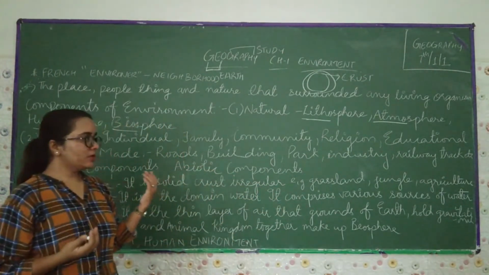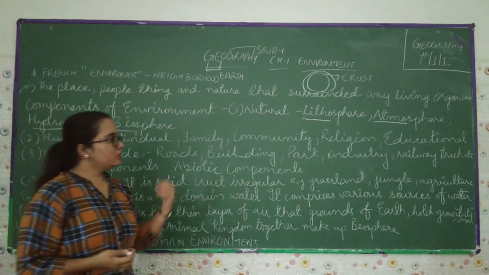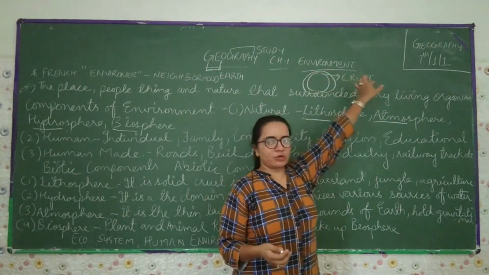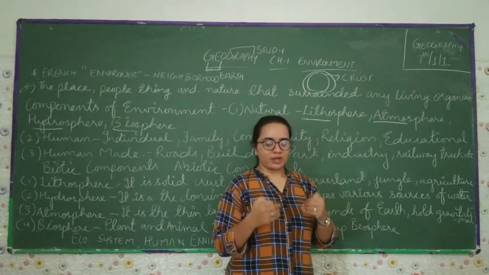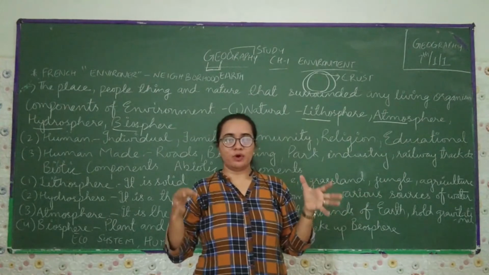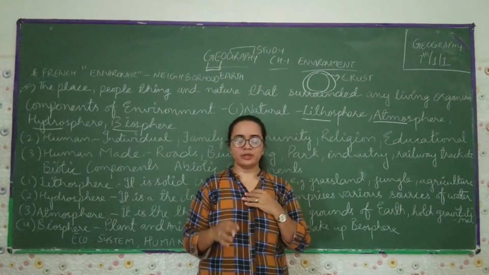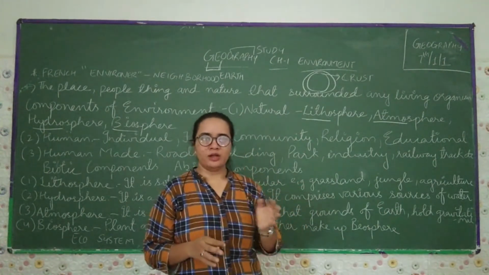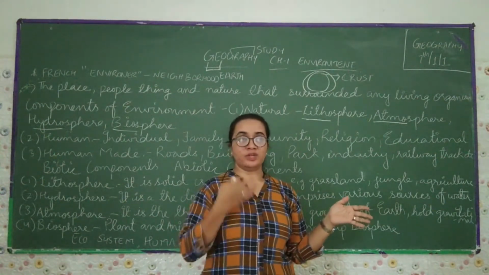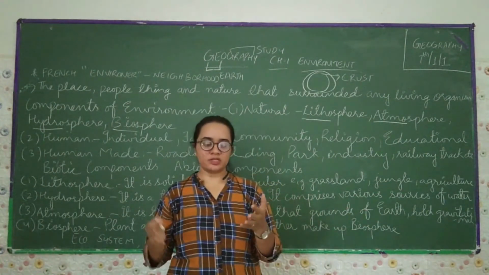Now if we talk in detail about what the lithosphere is, it is a solid crust. Consider this our planet Earth, and the upper layer is the crust. Right now, where I am standing, all the people live on the land. This is the upper crust, which is irregular, in the sense that we can't find the same land everywhere, we can't find roads everywhere, we can't find the same passage everywhere. Each and every place has a different scenario.